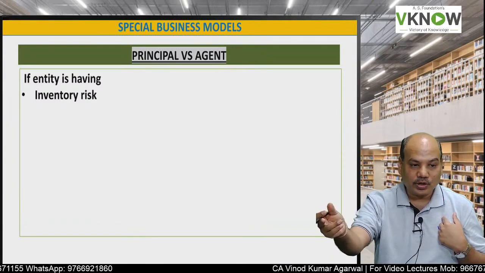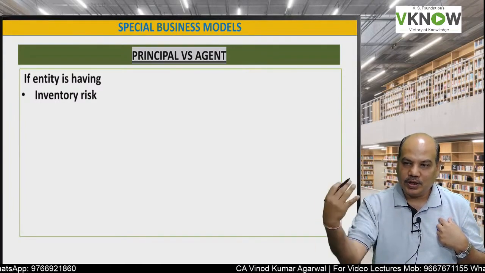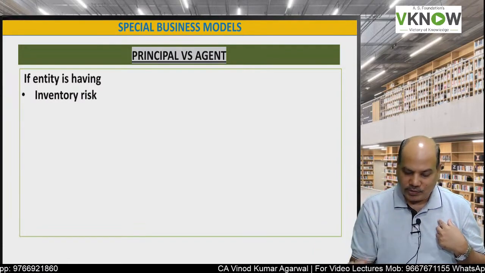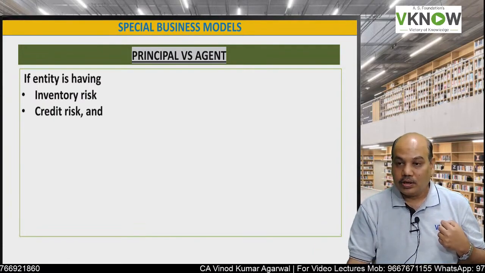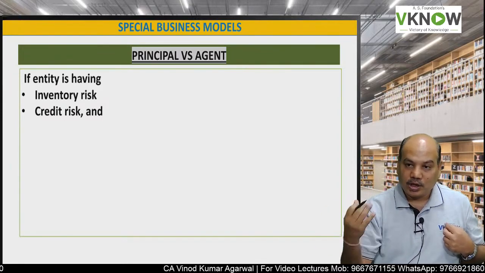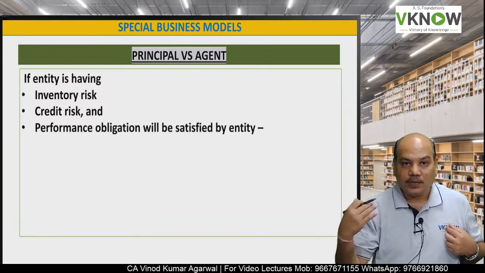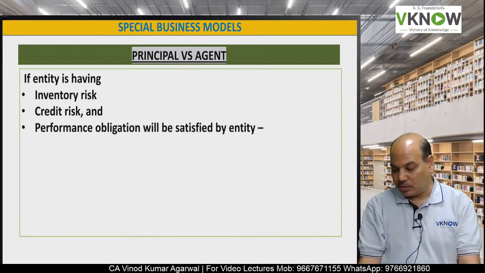If he is not able to sell, I will have to take those inventory back. If the inventory becomes obsolete, that is my risk. If the other party is not able to collect the amount from the customer, I will have to bear the bad debt risk, that is credit risk, and I have to satisfy the performance obligation.